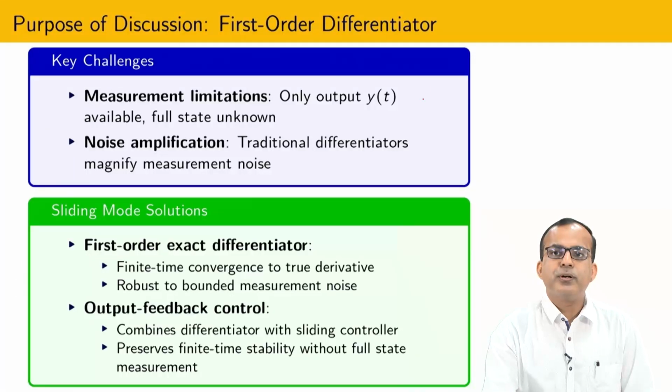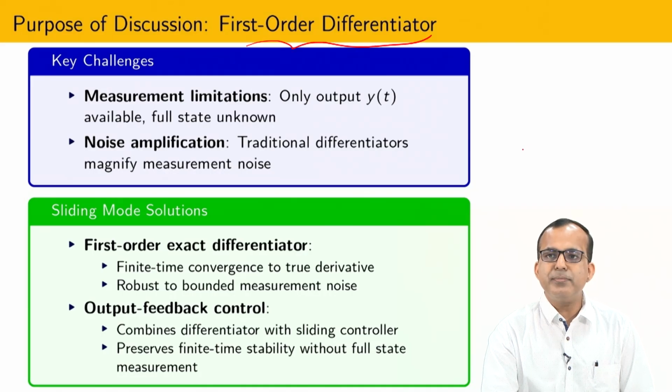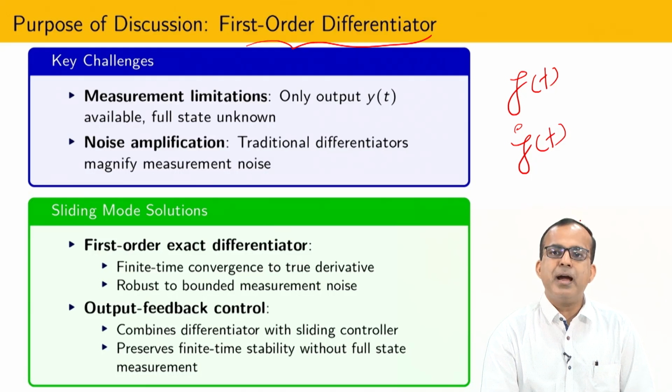So for the purpose of discussion, I am going to talk about the first order differentiator. It means that suppose I have some kind of signal, y(t). Now I am going to develop some kind of algorithm such that if I substitute y(t), then I will get y dot, and in this way, suppose I have a second order system, then I can design control based on the output and its derivative.